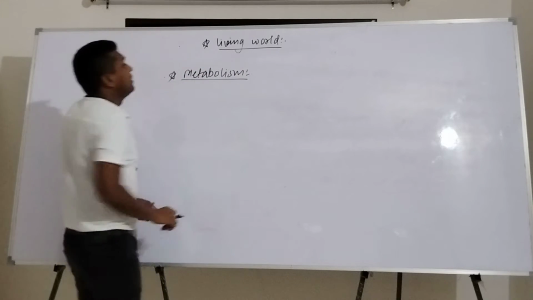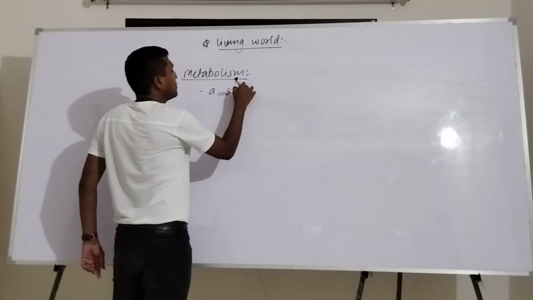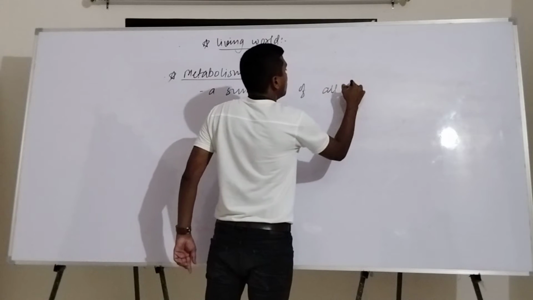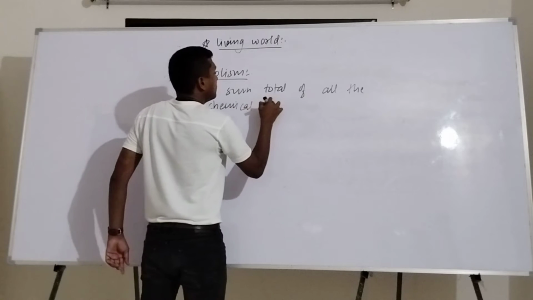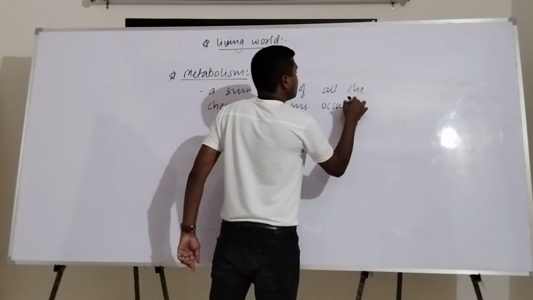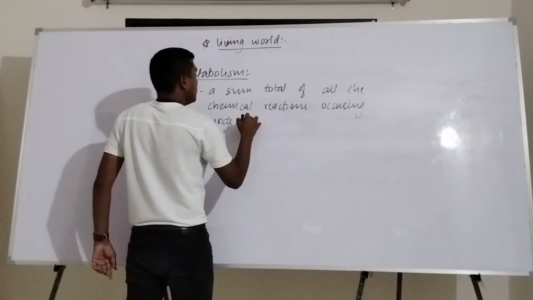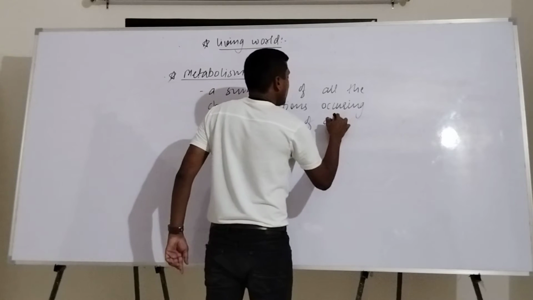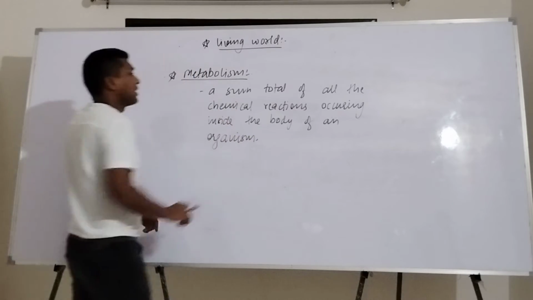metabolism. Now what is metabolism? Metabolism can be defined as the sum total of all the chemical reactions occurring inside the body of an organism.